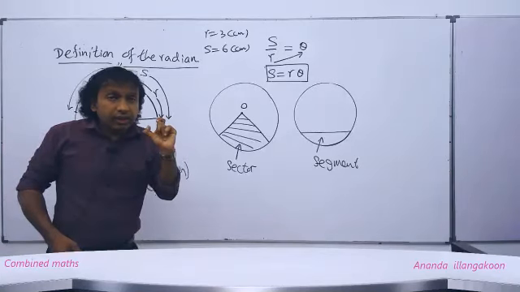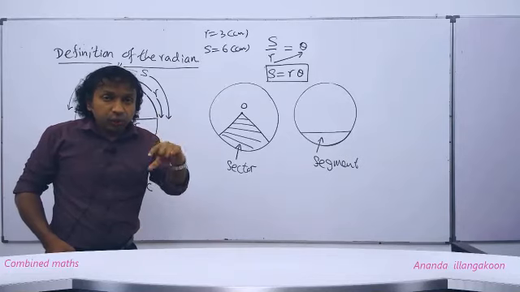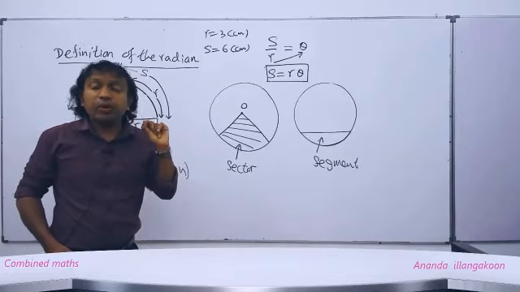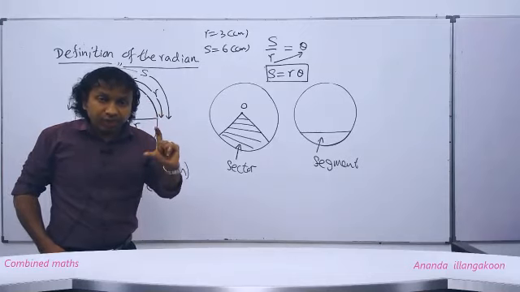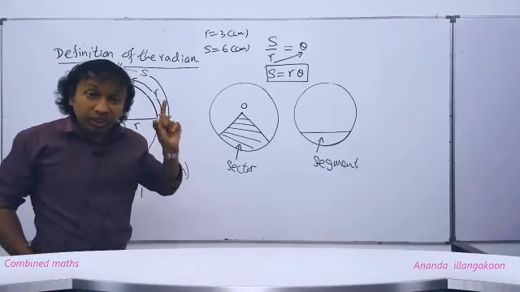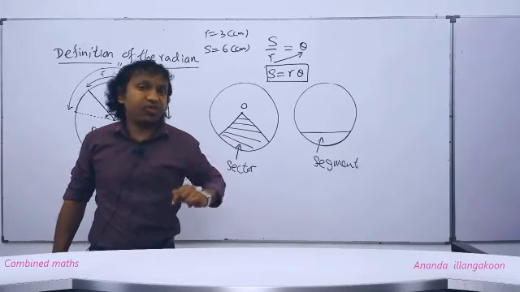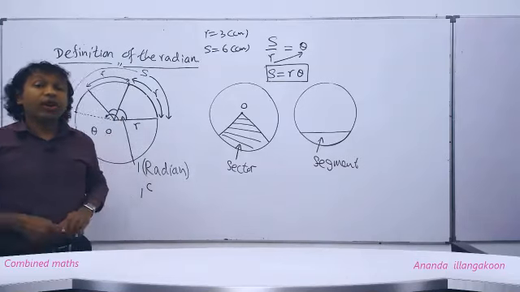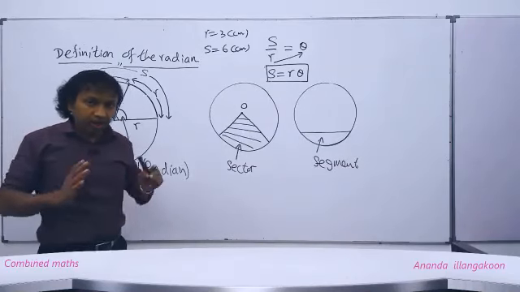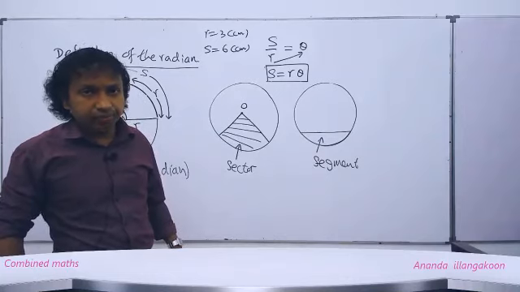The angle subtended at the center of a circle by an arc whose length is equal to the radius of the same circle is defined as an angle of 1 radian. That is how we define the 1 radian angle. Understood, people?